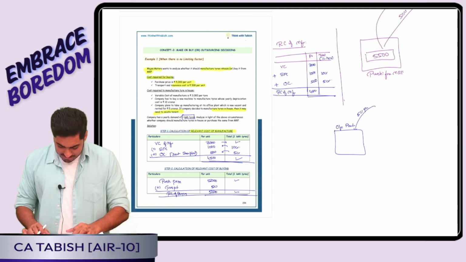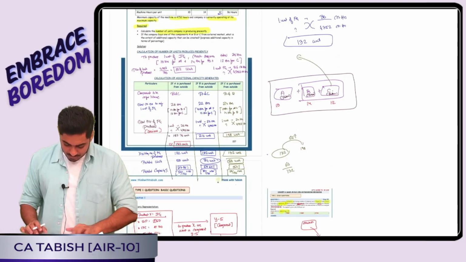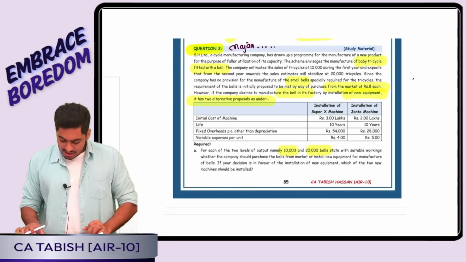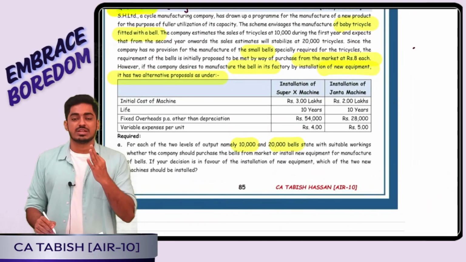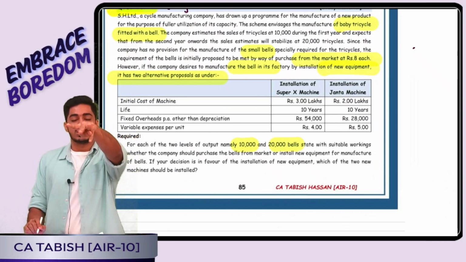We have come to the examples. Okay, in the form of questions only we will try revising. Okay, pay attention. This one was okay. Yes, three options were there. Either I can purchase, or I can go for Super X machine, or I can go for Janta machine. So altogether three options are there.